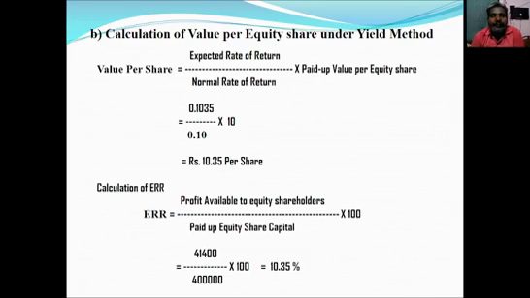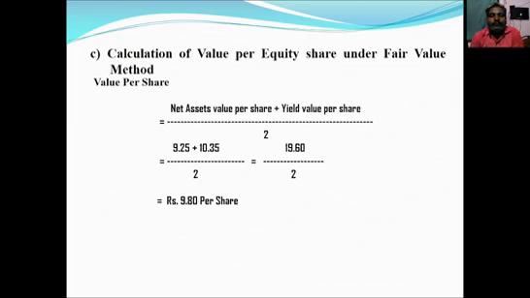Do you understand? Right. Then the third method, they didn't ask, but we should easily calculate the value per equity share under fair value method, because it's a combination of net assets value and yield value per share. So value per share under fair value method is net assets value per share plus yield value per share.